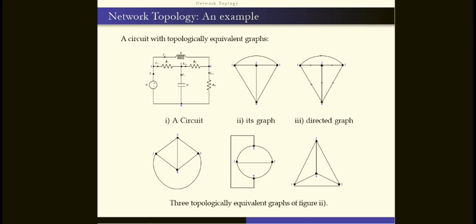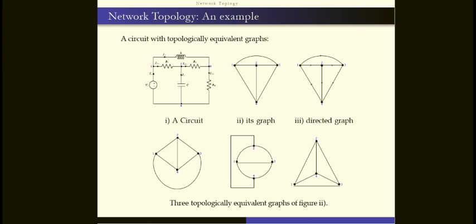Here are the 3 topologically equal graphs of the figure. Just see that this is a circuit graph, a directed graph like this. This is also a different way of connecting graphs like this. The same graph can change with the shape.